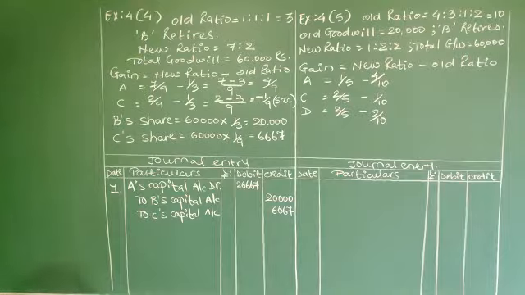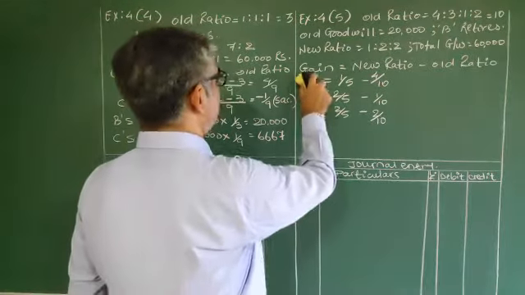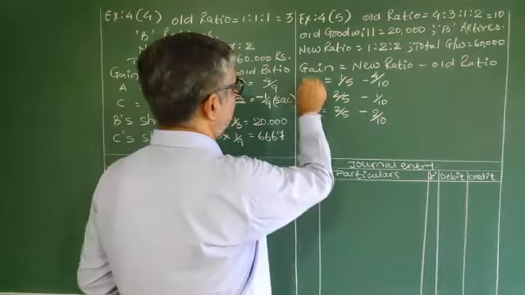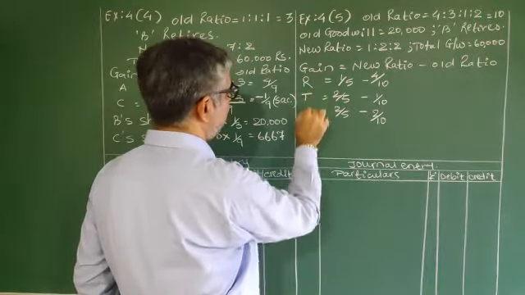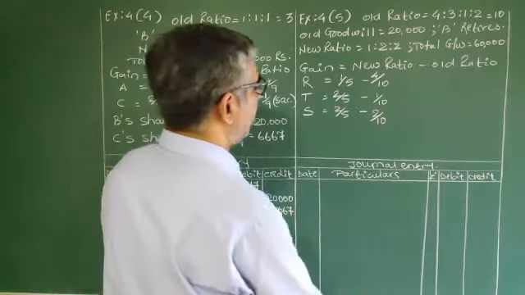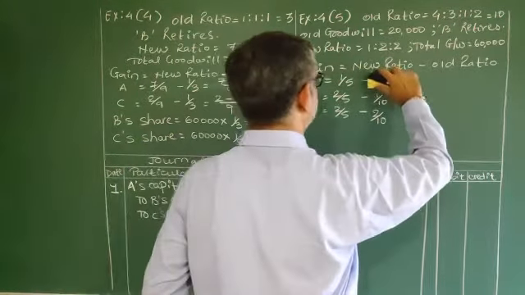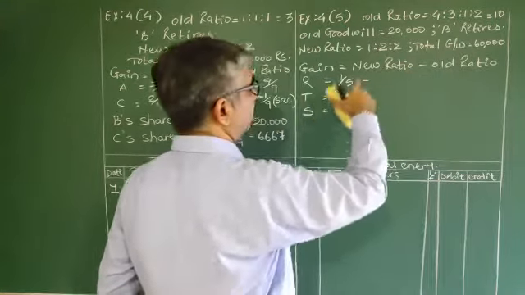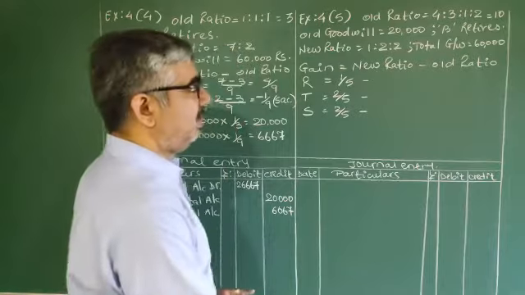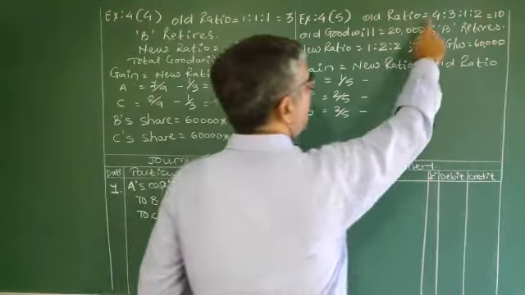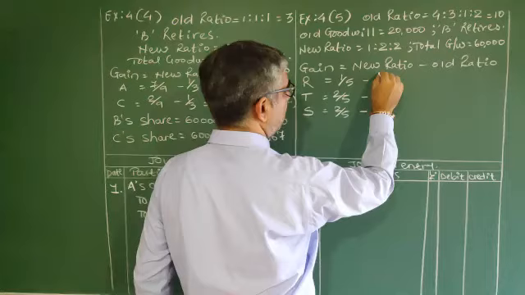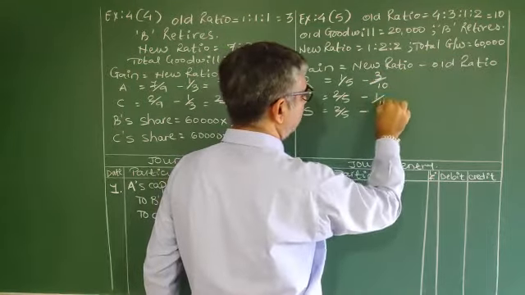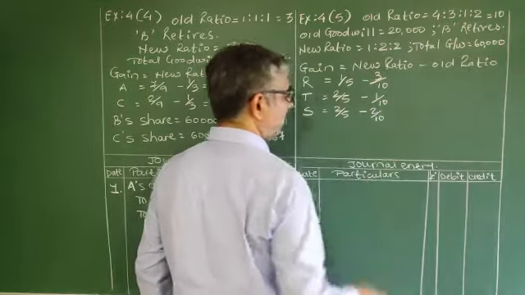B retires, not the second partner, but the first partner. So we can change to R, T, S, and over here also we have to change. Here there is no change because R, T, S will remain the same. But R means 3 by 10, then 1/10 was correct, 2/10 was correct.